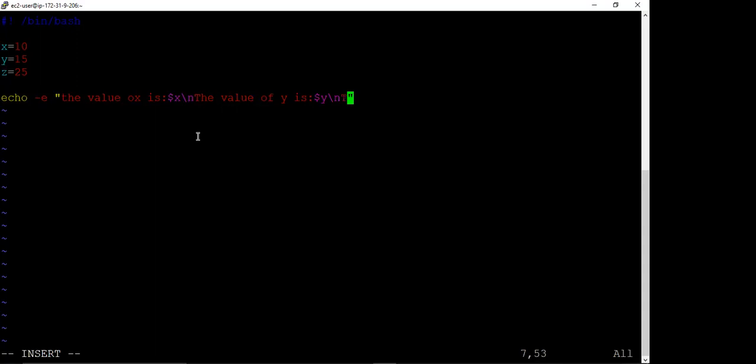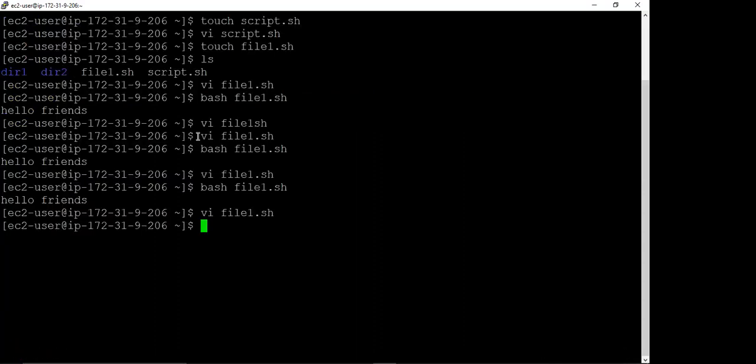And then we enter the next value, the value of z is, okay. So we save this and let us execute this file.